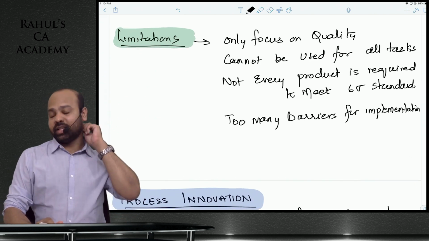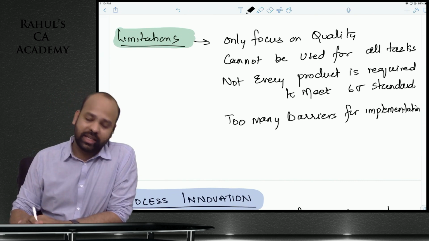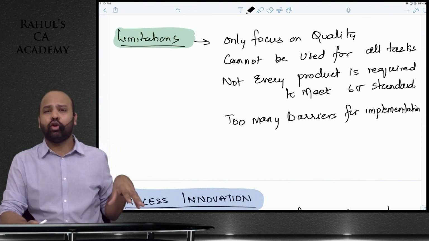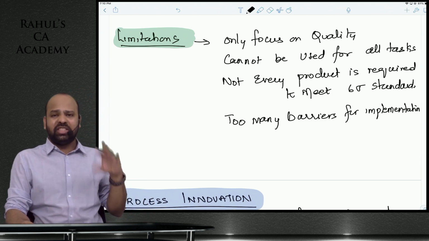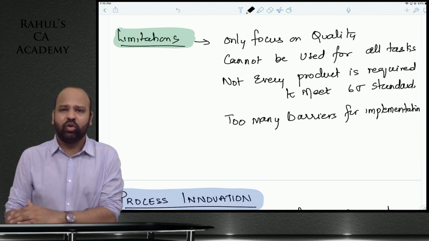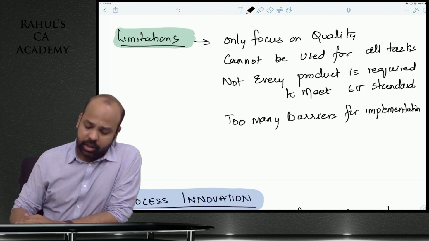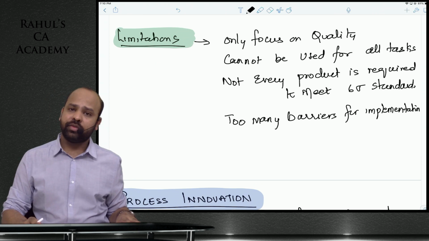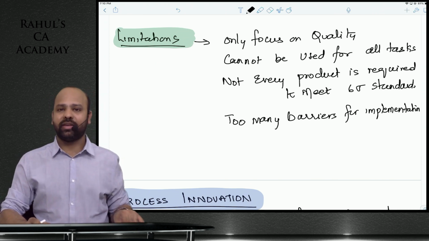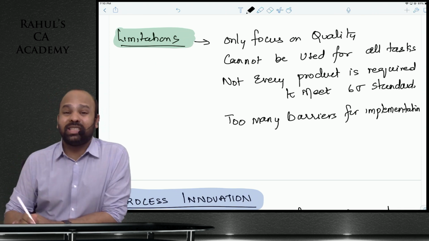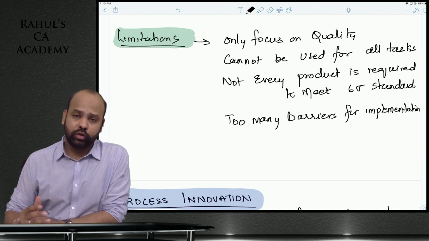Limitations of Six Sigma is that it focuses extensively on quality as such, guys. You cannot always apply Six Sigma for every aspect. You cannot say कि हर चीज में perfection चाहिए, हर चीज में we want only 3.4 defects. नहीं होता है बेटा. That is not possible. And there might be too many barriers, guys, for implementation of Six Sigma. I hope again this aspect is clear.